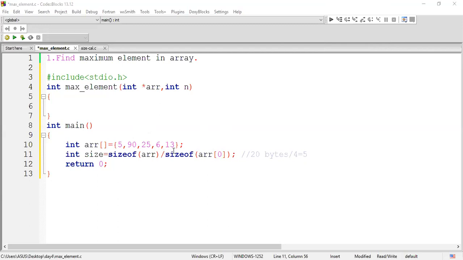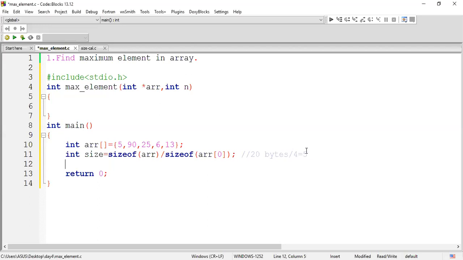Got it? If required, you can make use of this particular equation. You can find the size of the array. This is not a predefined one. We are calculating the size. This is the methodology we are using for calculating the size of the array. sizeof(arr) gives you the entire size, divided by the size of one element. You can either place arr[0] or sizeof(int).